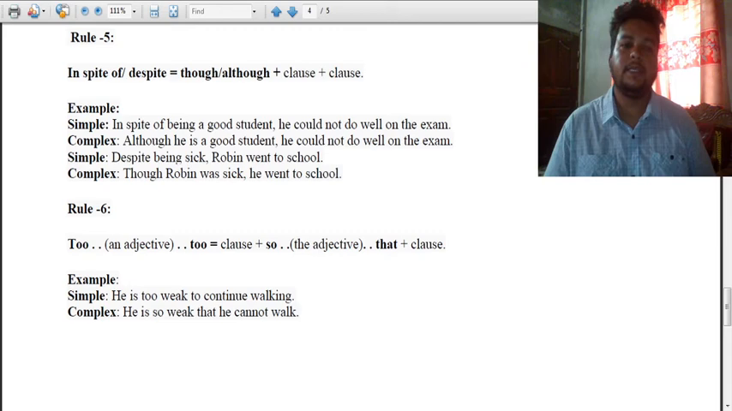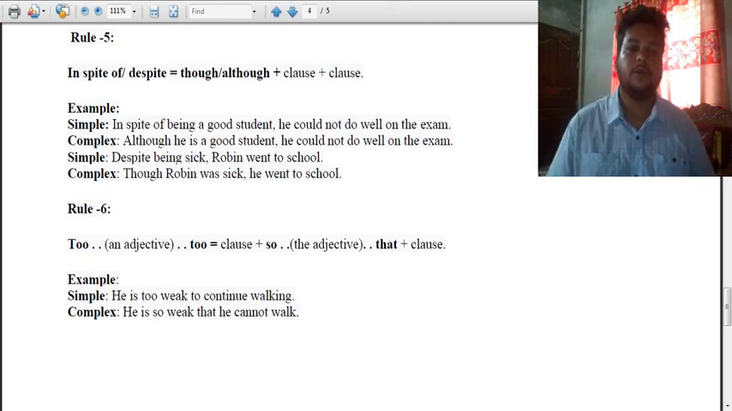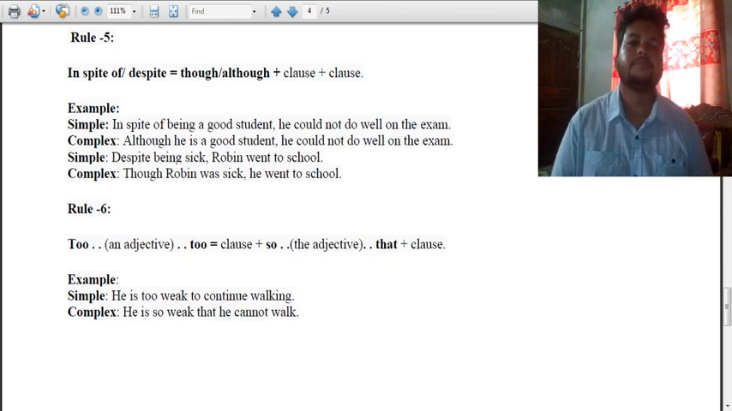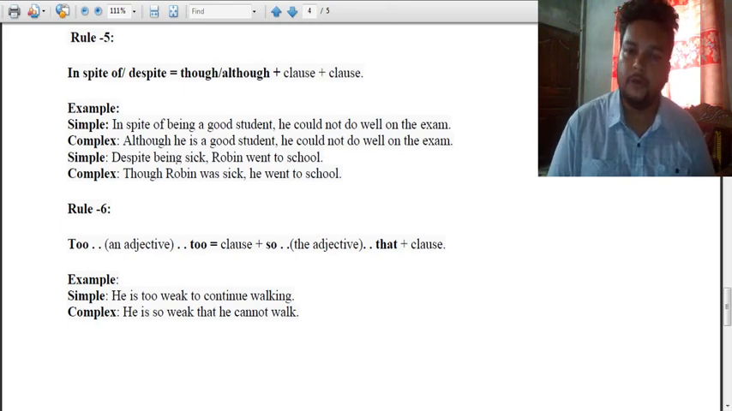Rule 6 says, too ... adjective ... to, at that time what will happen, you will take so ... that. Here there's a typing mistake. Next to will be single o, meaning to. And you will change it to so ... that, meaning too, adjective, to becomes so, adjective, that, and clause. In the middle you will do this.